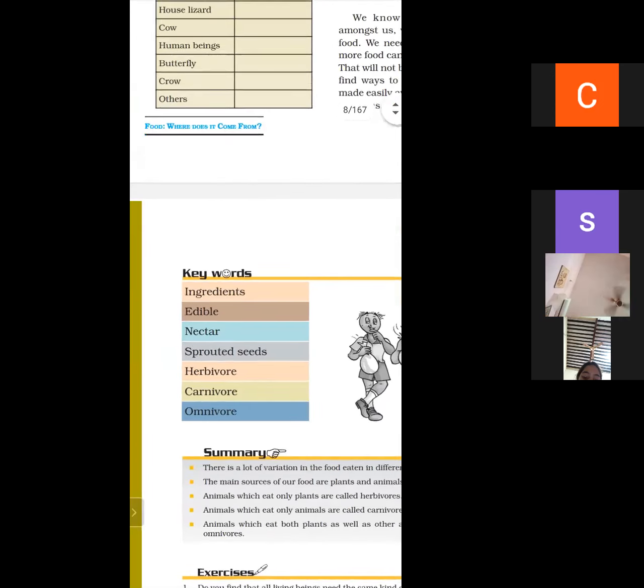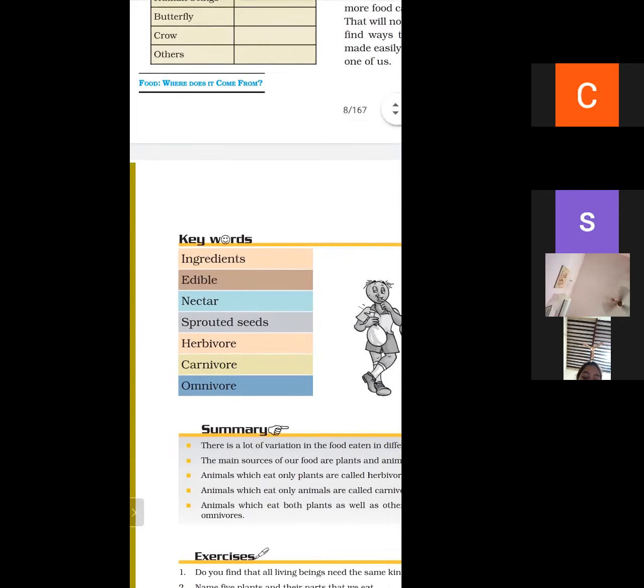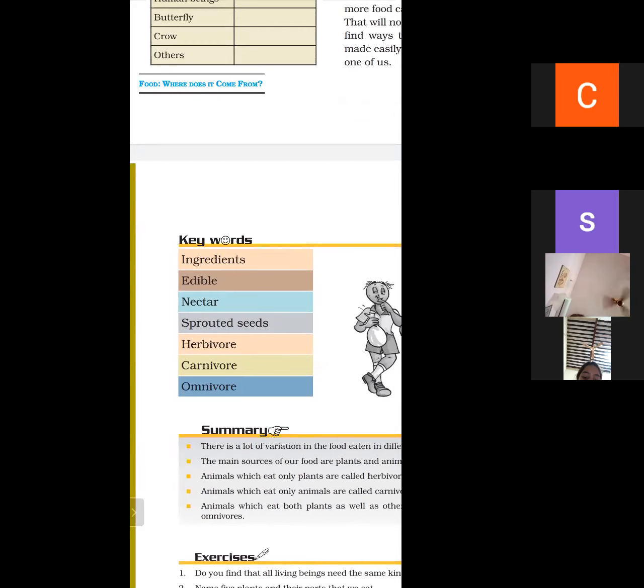You have to write these keywords in your fair notebook: ingredients, edible, nectar, sprouted seeds, herbivorous, carnivorous, and omnivorous. On the first page, you have to write your name. On the second page, draw any two diagrams of lesson 1. On the third page, write the keywords of lesson 1.